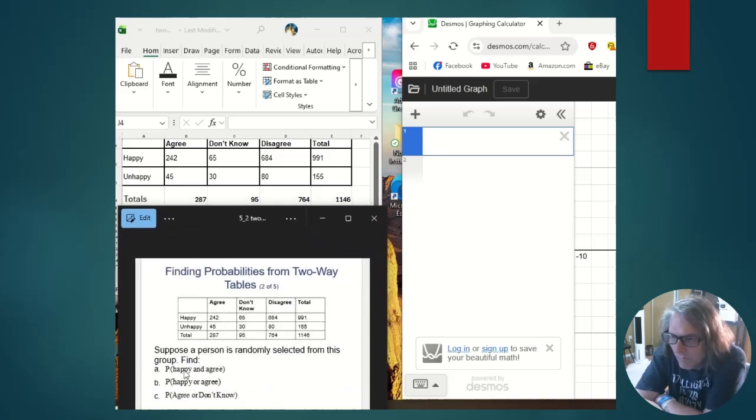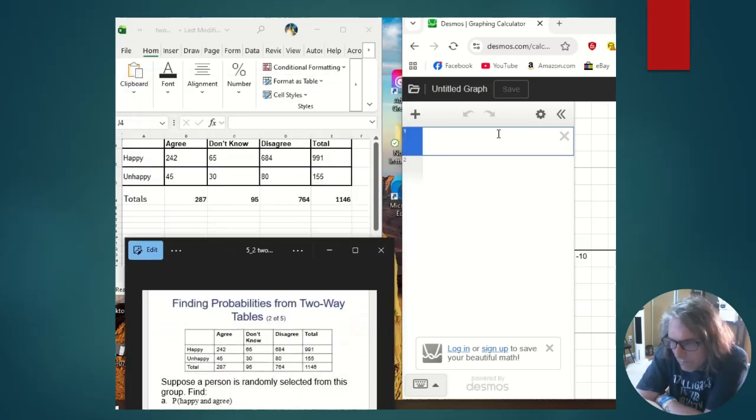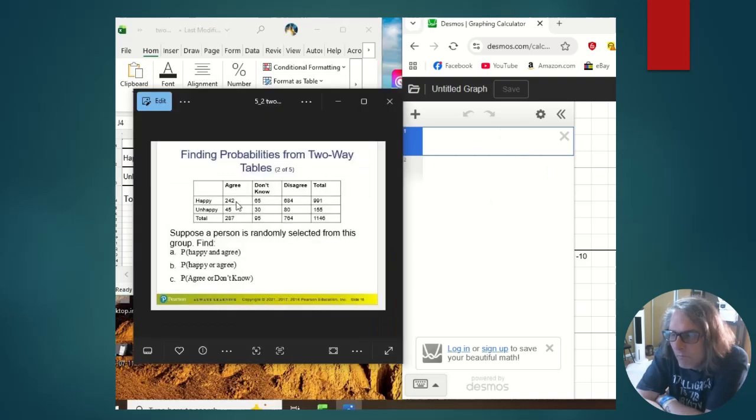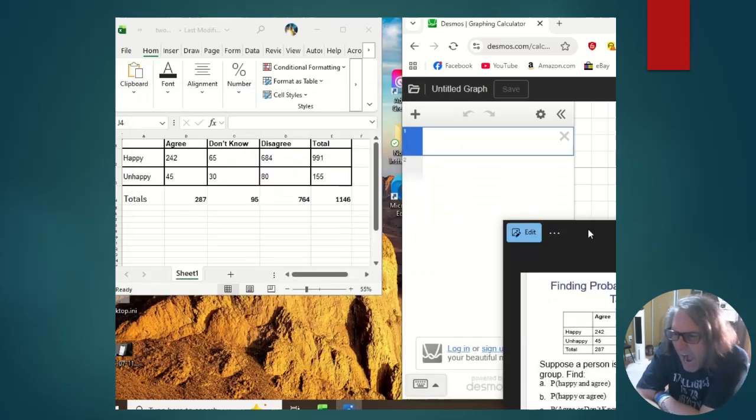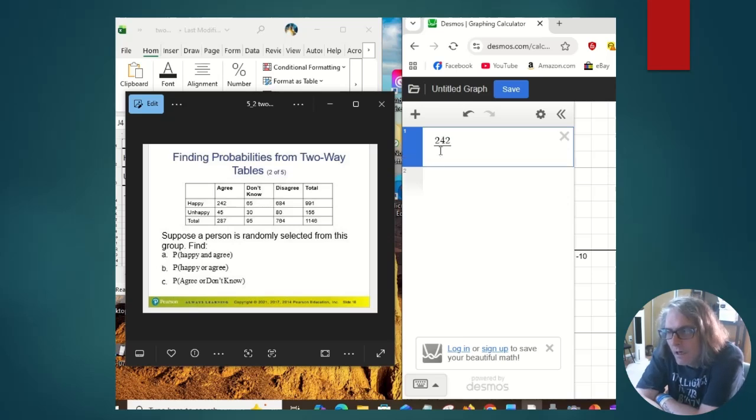Anyway, let's do happy and agree from the two-way table. What that means is that we know that happy and agree is 242. Happy and agree is 242. So the probability of happy and agree out of a big total there. That's what we should get here.